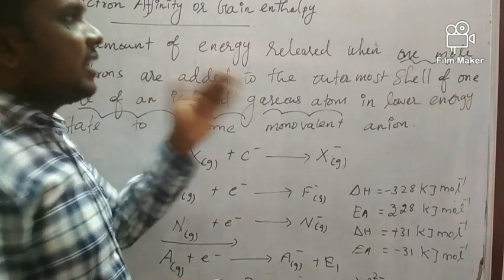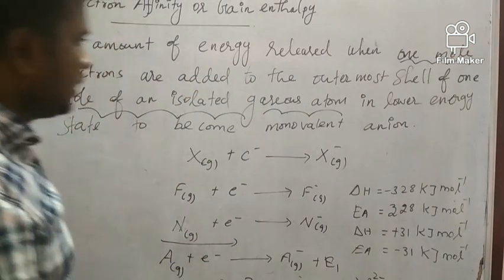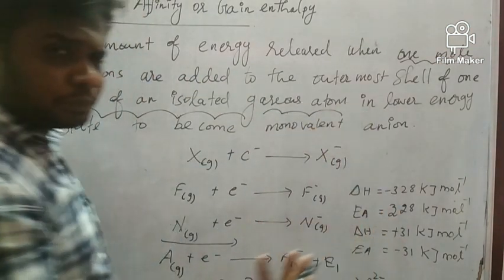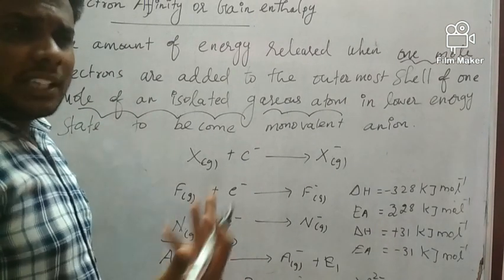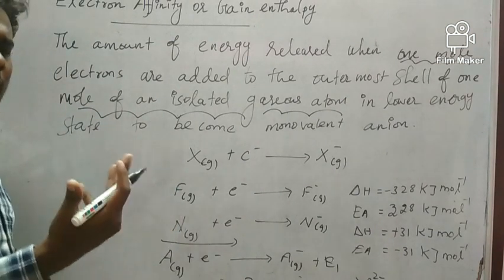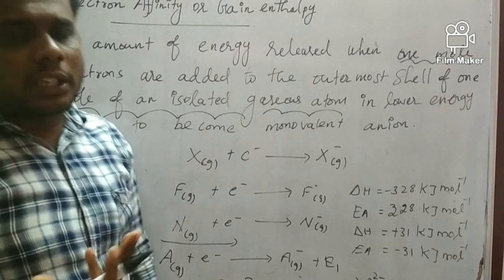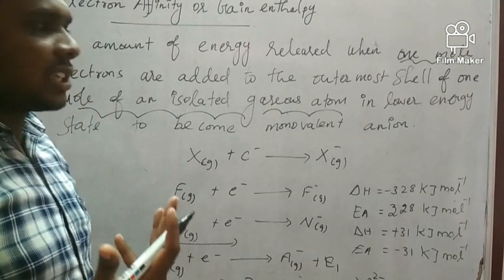Sir, why is it releasing energy? Because any atom has a balanced atomic structure. Any electrically neutral atom has an equal number of electrons and protons.